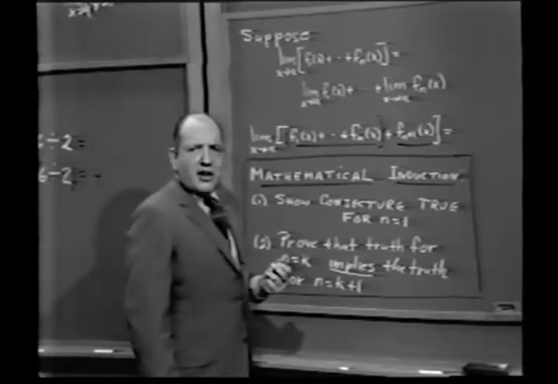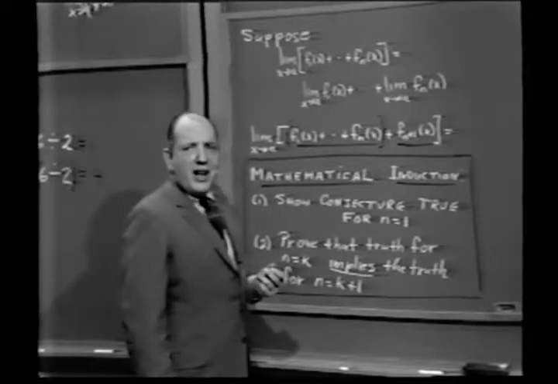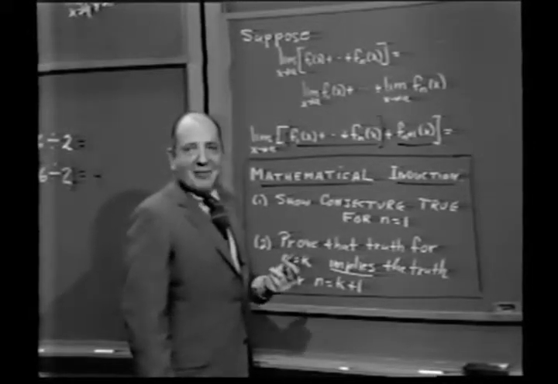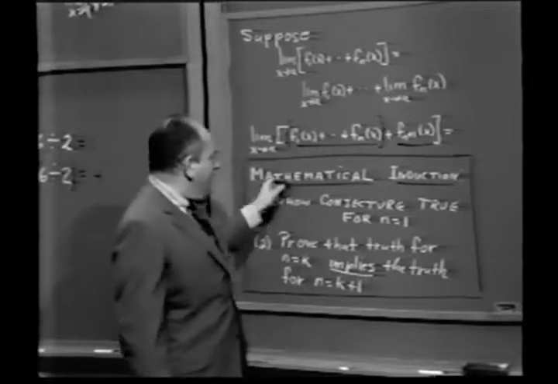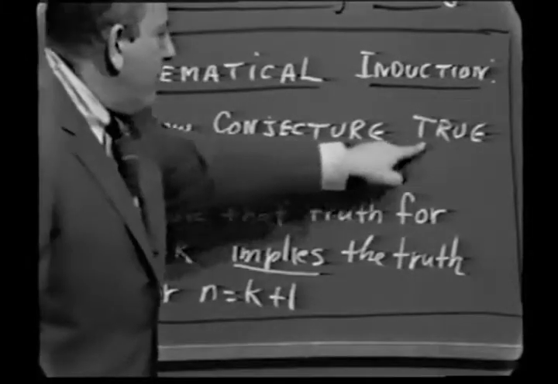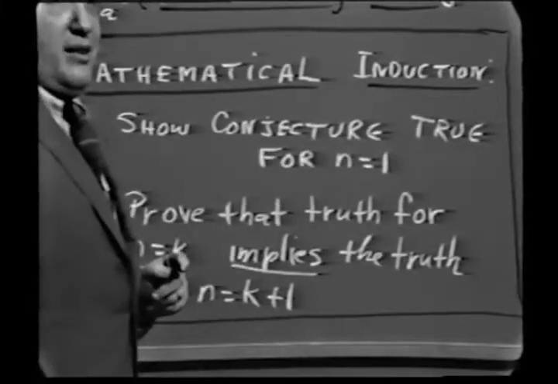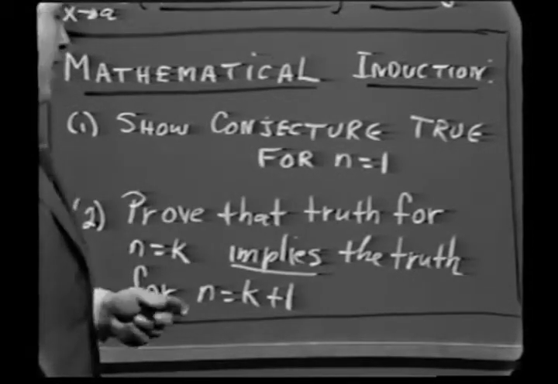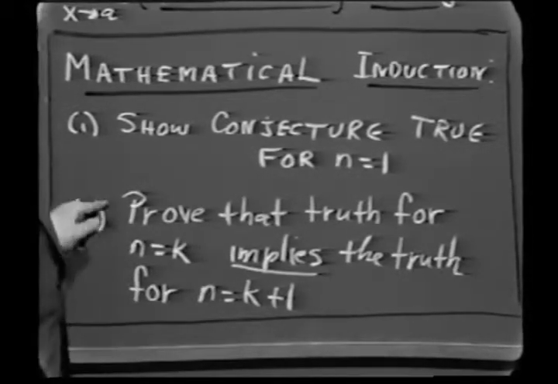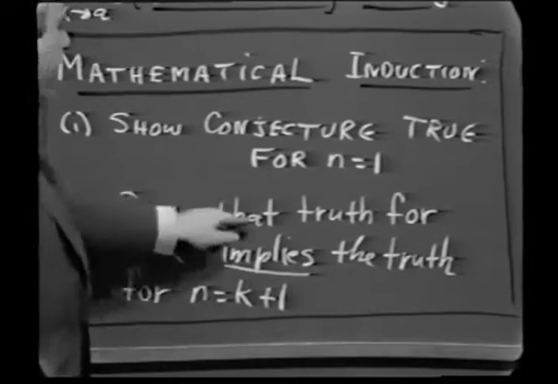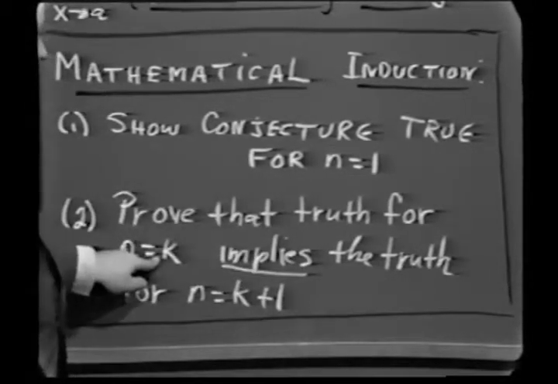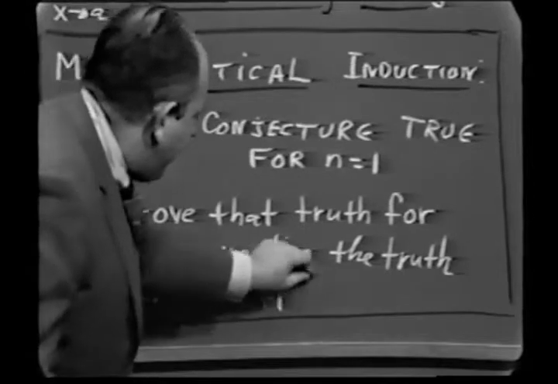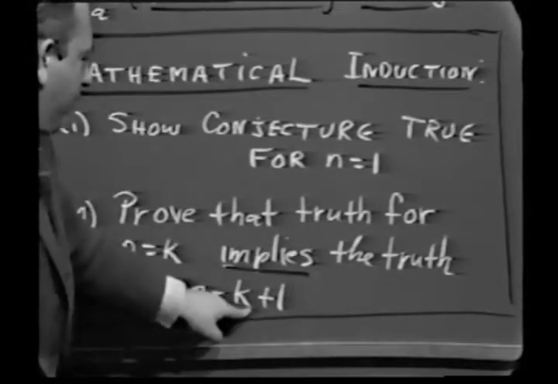Well, to try to show that the conjecture is true all the time, we had better be sure it's true at least sometimes. So we say, okay, let's show that the conjecture is true for n equals 1. That's just a simple verification. Then we say, okay, next, prove that the truth for n equals k implies the truth for n equals k plus 1.